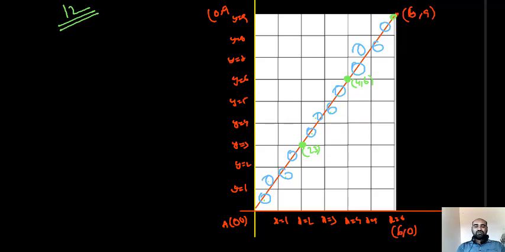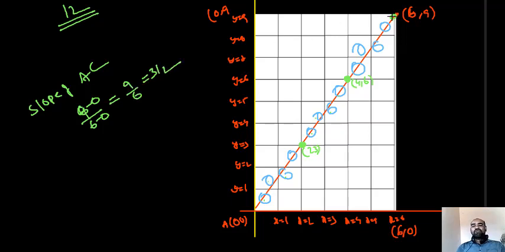Okay, do one thing, student. Find the slope of AC. Slope of AC is 9 minus 0 by 6 minus 0, that is 9 by 6, which is 3 by 2. So the slope of AC is 3 by 2. Let this point be P1 and this point be P2. So find the slope of AP1. Slope of AP1 is 3 minus 0 by 2 minus 0, that is 3 by 2.